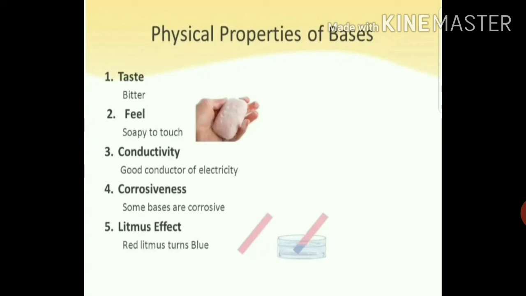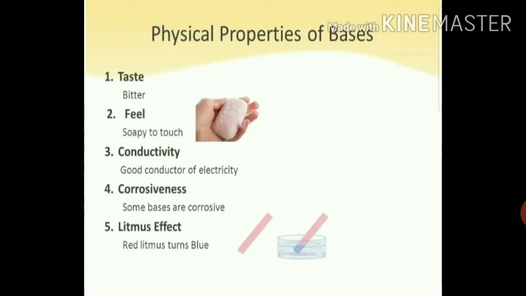Next we have conductivity. Whenever bases are dissolved in water, they act as good conductors of electricity. It means that bases are good conductors of electricity. Next we have corrosiveness. Like acids, bases can also be strong or weak.